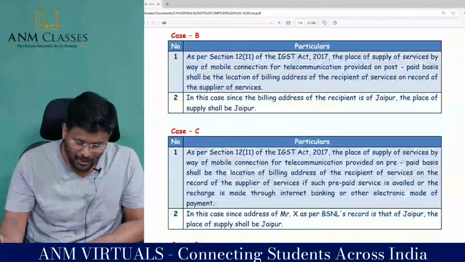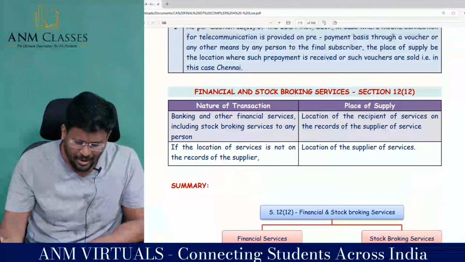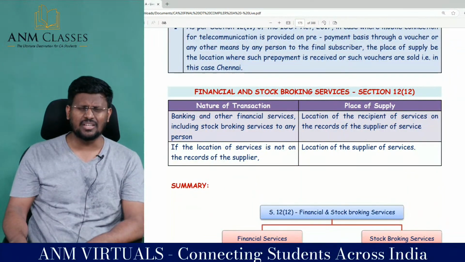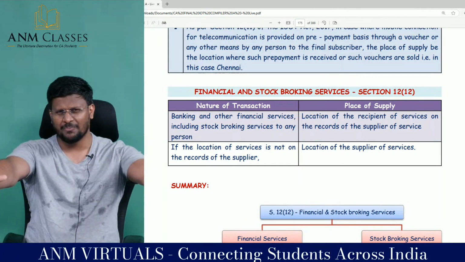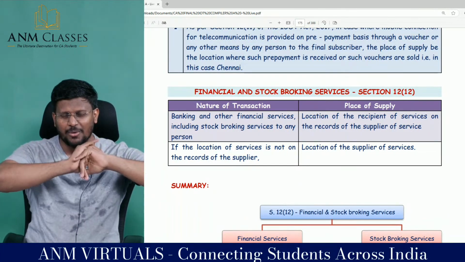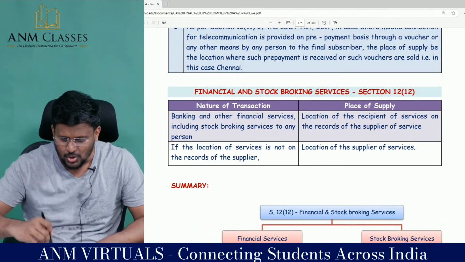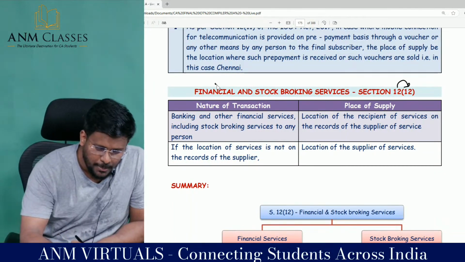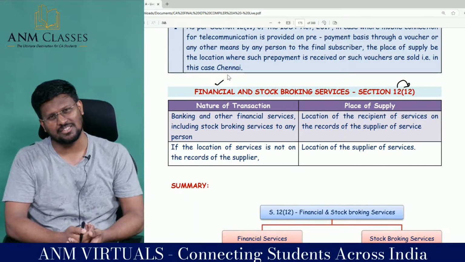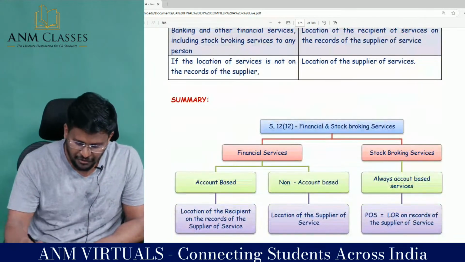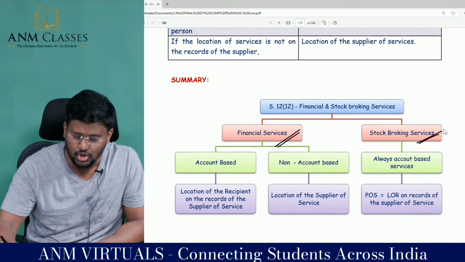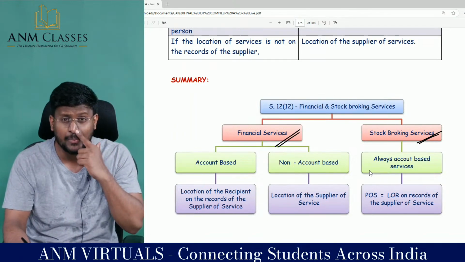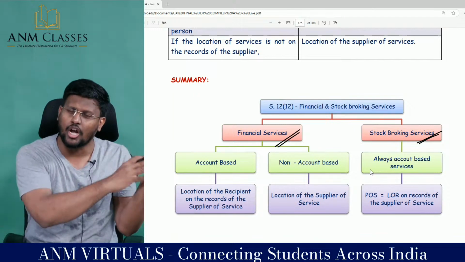That's it with regard to 12:11 also. Coming to 12:12, financial and stockbroking services. After you become a chartered accountant, tomorrow you are going to complete your one group. After you become a chartered accountant, my dear lovable students, 12 plus 12, 24 hours, you will be working for financial and stockbroking services. Sir, these are classified into two categories, financial services and stockbroking services. Financial services may be account-based services or non-account-based services.